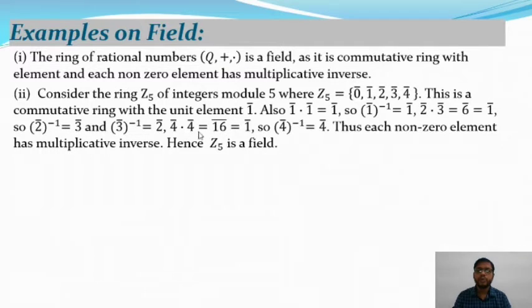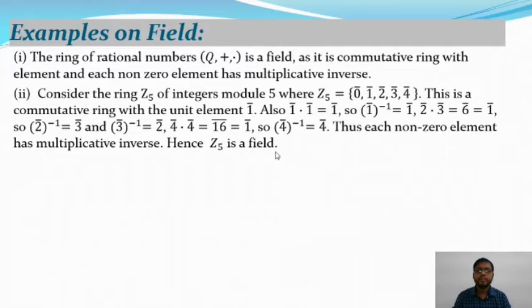As well, 4 dot 4 is equal to 16, and 16 is equal to 1 in Z5, so the inverse of 4 is 4. Thus each non-zero element has a multiplicative inverse, hence Z5 is a field.